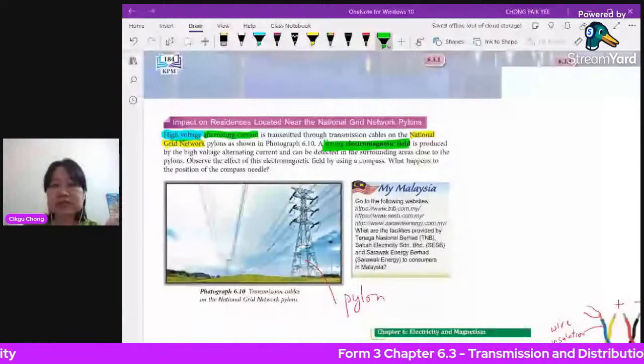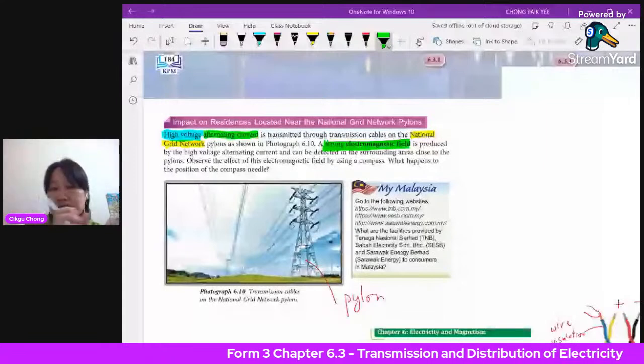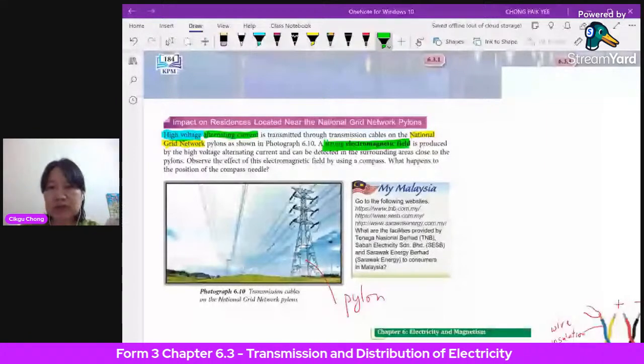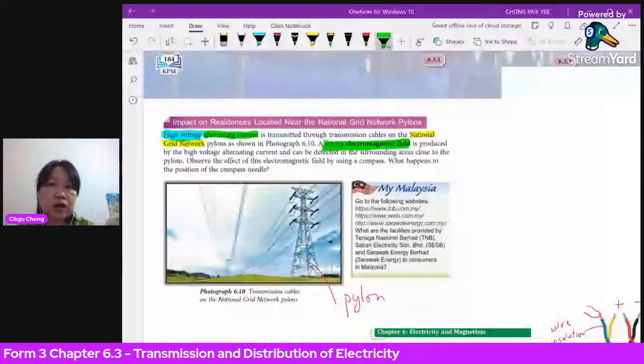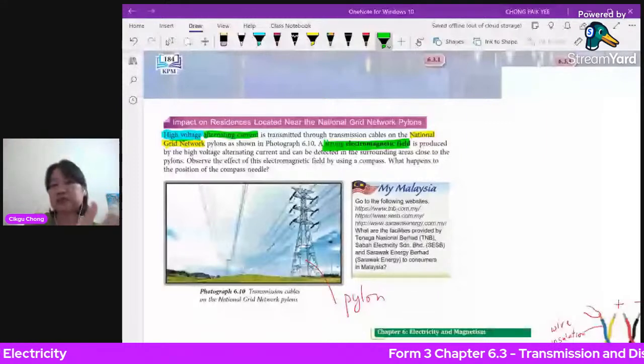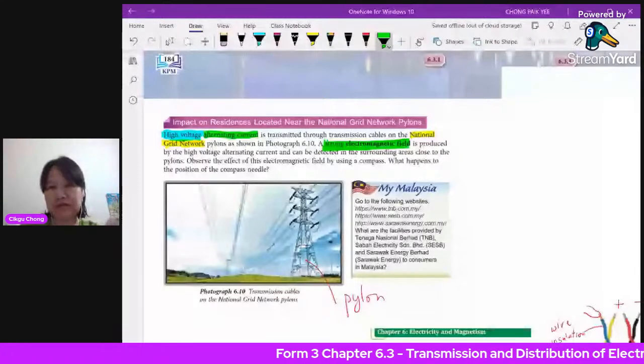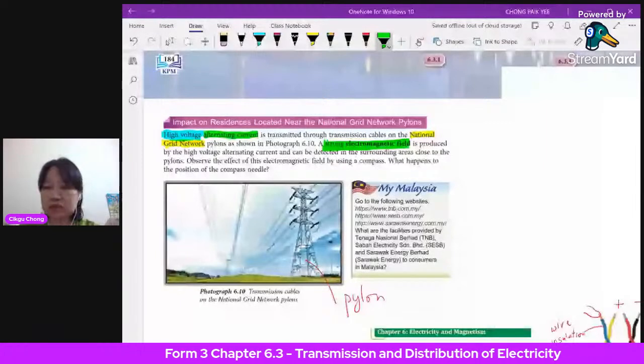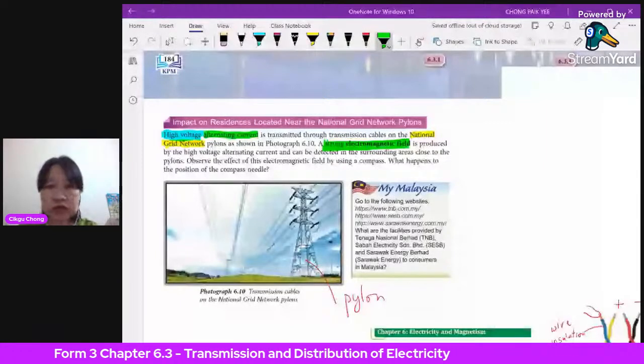What is the effect of a strong magnetic field on the compass? The needle may not be showing the true magnetic north. It's showing another direction because it's pulled by this magnetic field. Okay, so this is what I want to discuss with you today. Make sure you know the whole sequence.